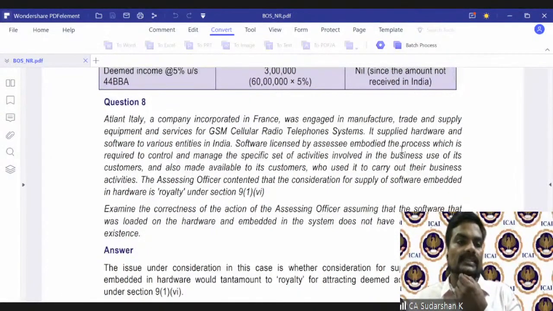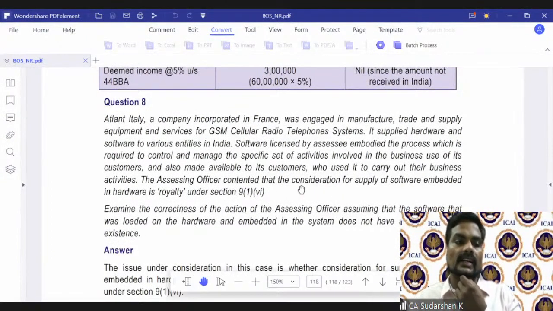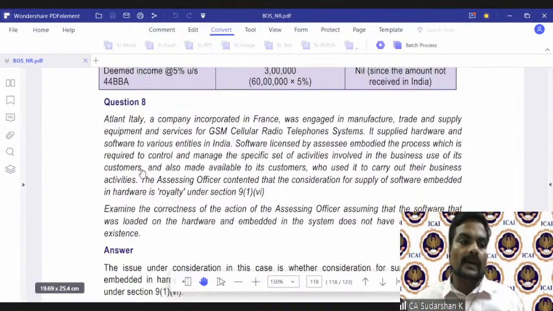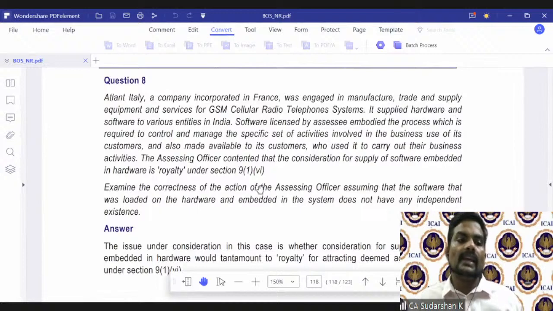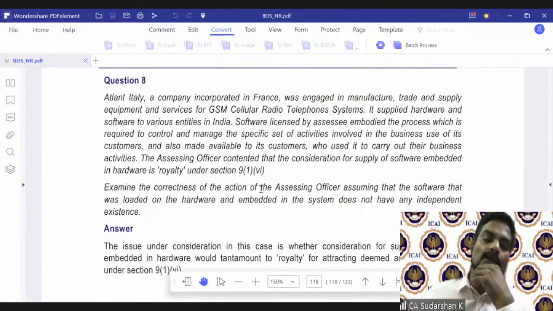Software licensed by the assessee embodied the process which is required to control and manage the specific set of activities involved in the business use of its customers, and was also made available to its customers who used it to carry out the business activity. The assessing officer contended that the consideration for supply of software embedded in hardware is royalty under section 9(1)(vi). Examine the correctness.